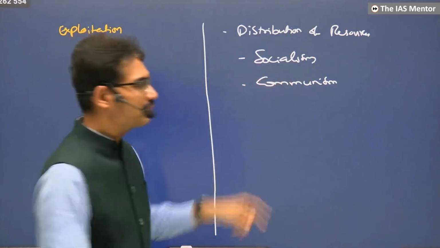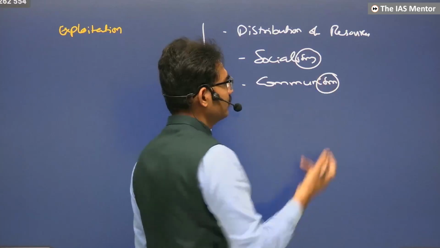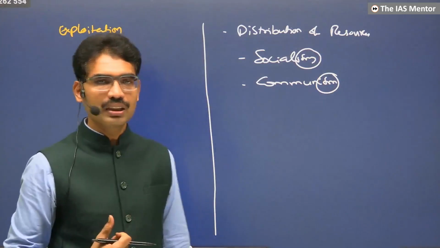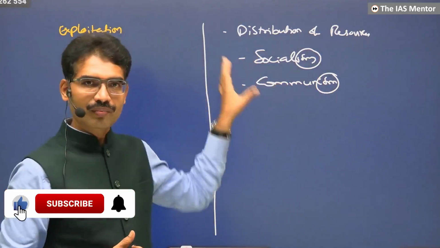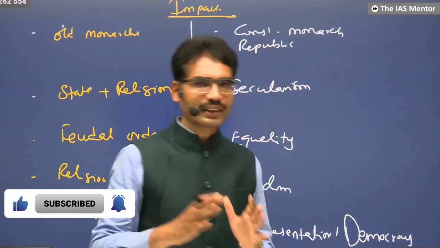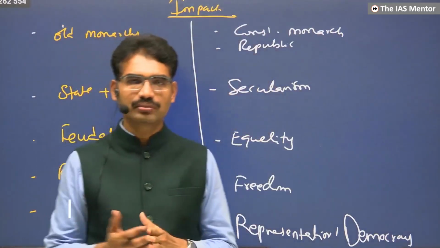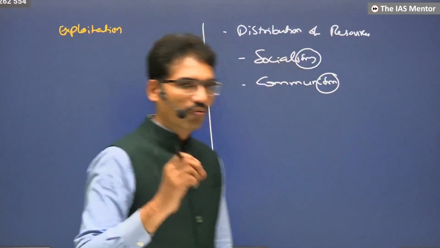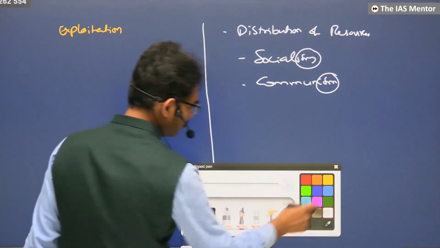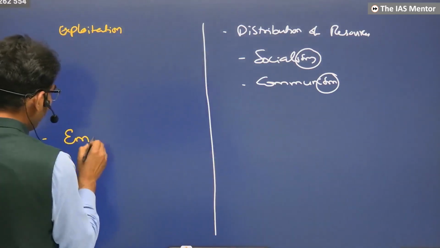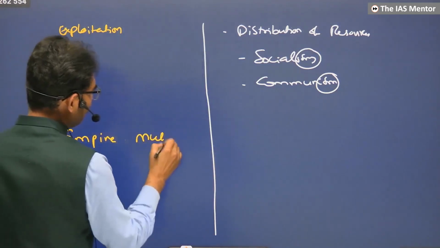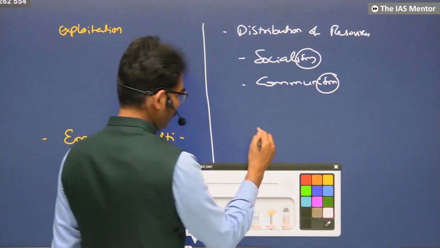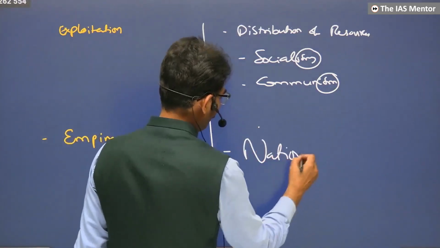Now you see many isms are emerging: secularism, socialism, communism, republicanism, liberalism. Many of these ideas emerged. So this is how the European Revolution, with the same factors as in the case of the French Revolution. People started fighting, and one ism became very powerful here. Empires, multinationals, and here the trump of nationalism.